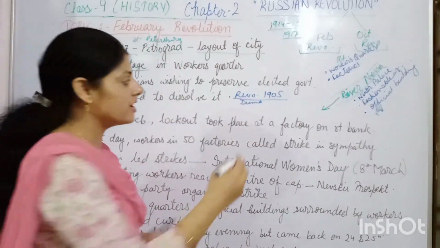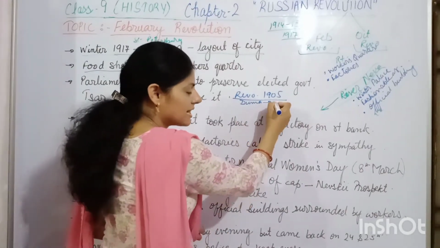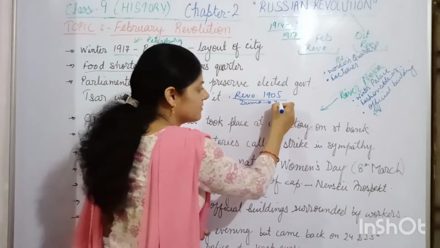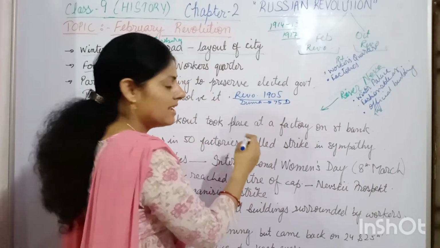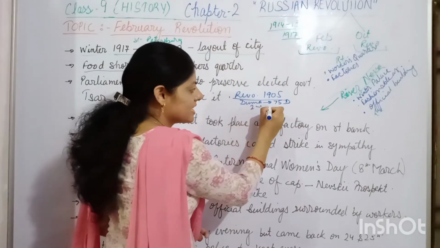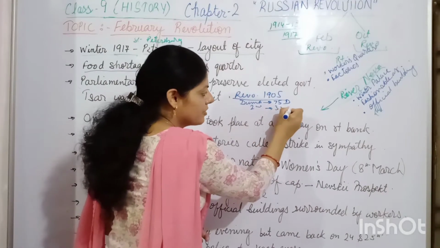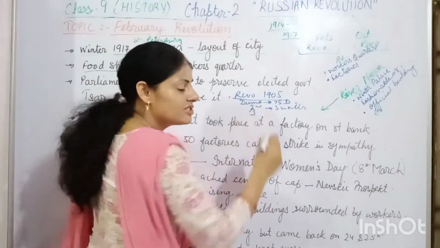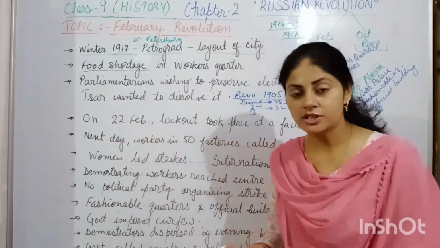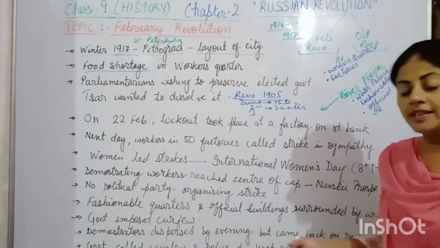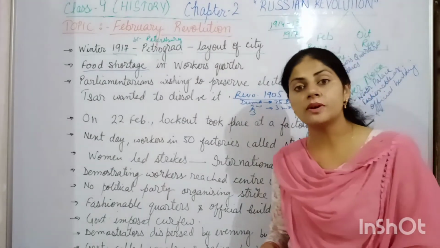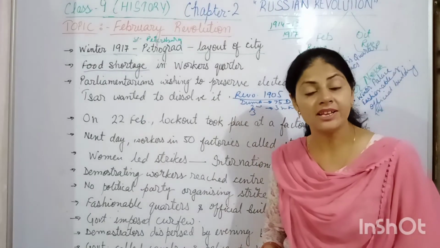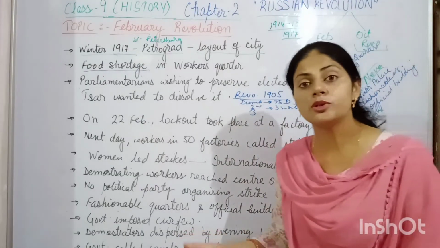So the first Duma which was elected lasted, as I told you, only 75 days. Then it was re-elected a second time and it lasted only 3 months. And the third time, the monarch changed the way of election, the voting system, and he managed to pack the third Duma with conservative people so that they couldn't question the monarch.